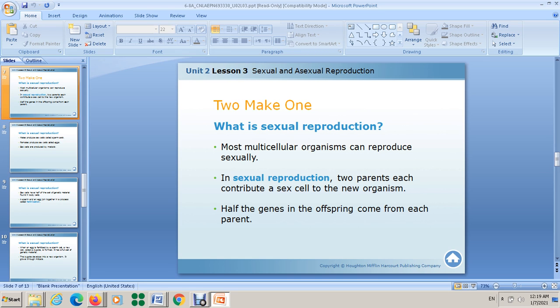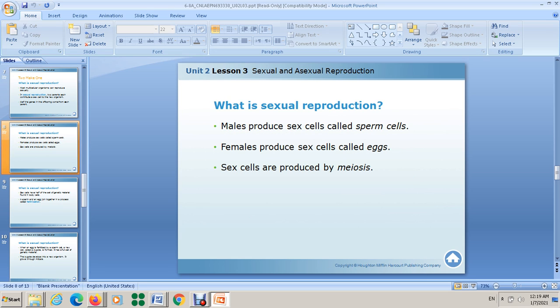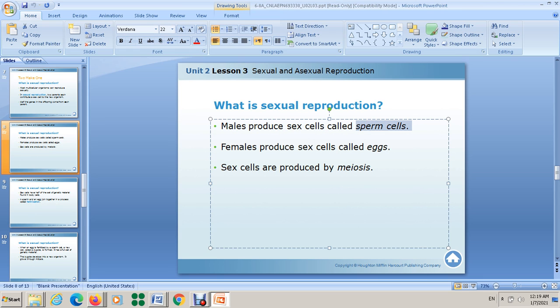If you remember when we talked about meiosis and the sex cells, we said that for the new organism, or the offspring, half of the genetic material comes from the mom and the other half from the dad. Males produce sex cells, and we said these cells are called sperm cells. Female sex cells are egg cells. Sex cells are produced by meiosis. If you remember, we said meiosis is important to produce gametes, female gametes and male gametes, sperm cells and egg cells.